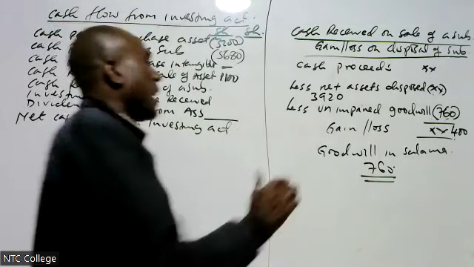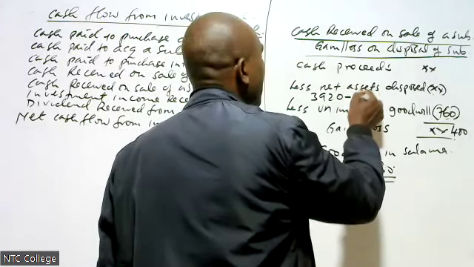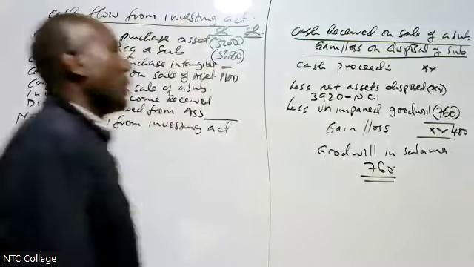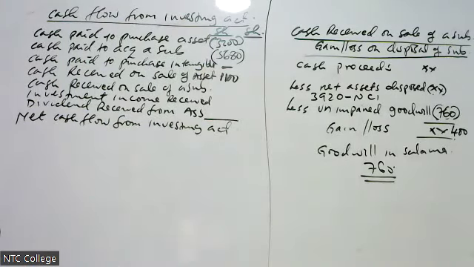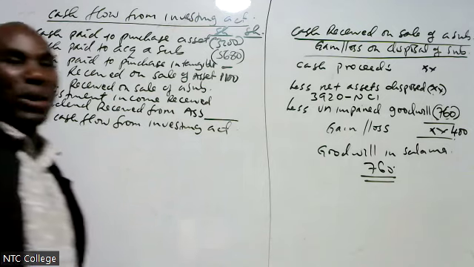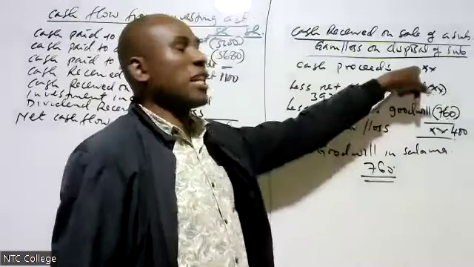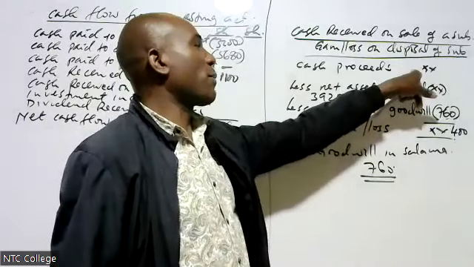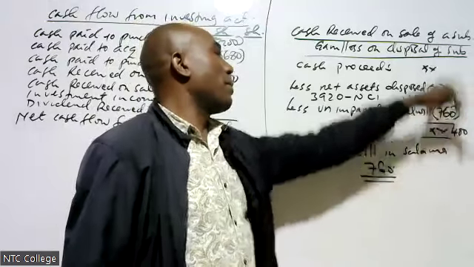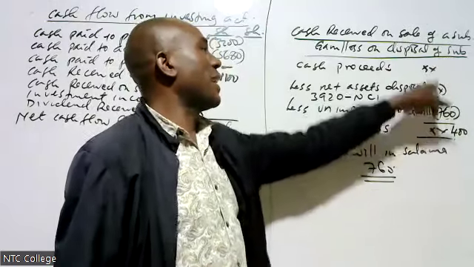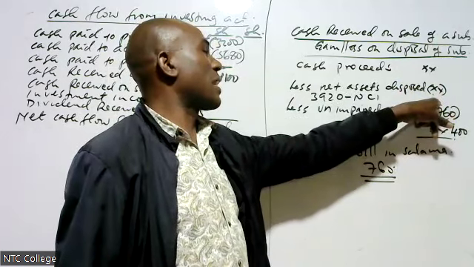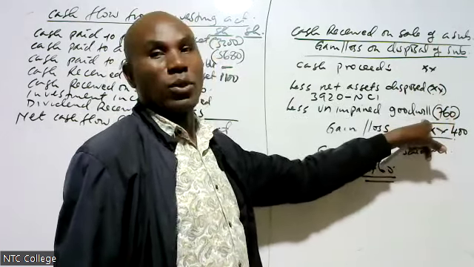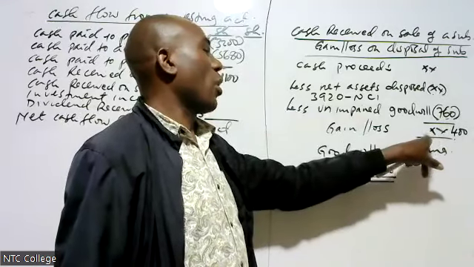But out of these net assets, we less the NCI, because NCI is not part of us. Remember, our target here is to get the cash proceeds. How do we get the cash proceeds? We are using the gain method, because if I want the gain, I need cash proceeds. I less the net assets disposed, I less unimpaired goodwill, I get the gain or loss.